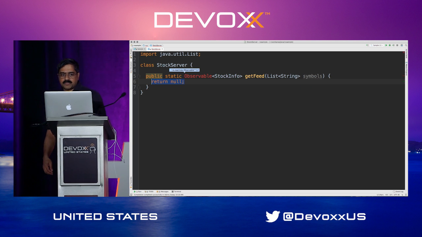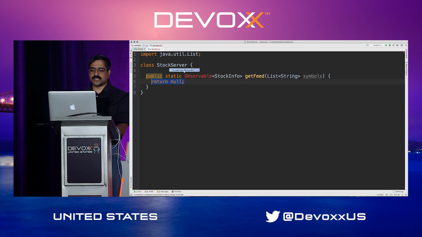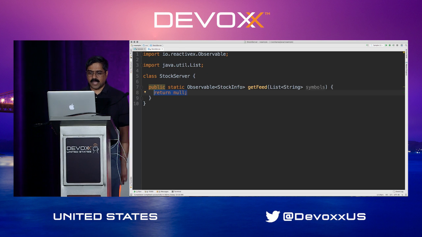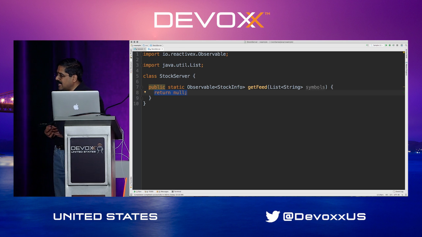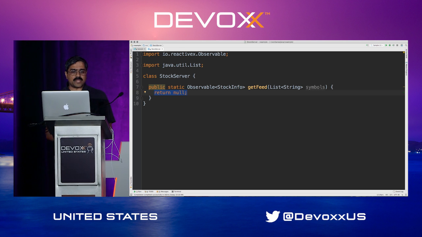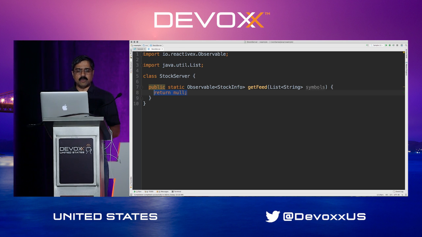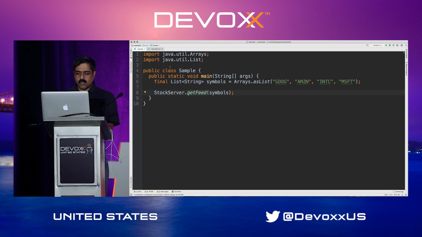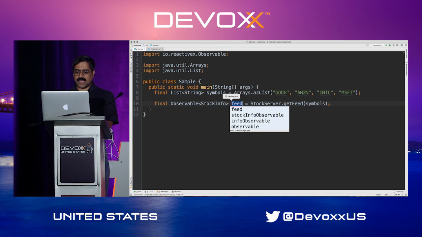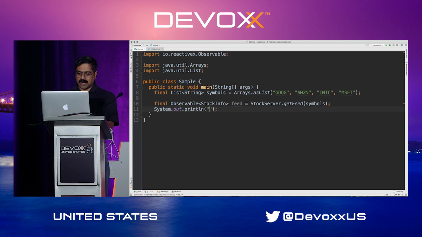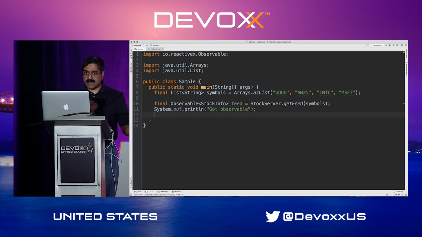So I start with an observable, and that observable, as you can see, is coming from the io.reactivex.observable. So how do I go about creating an observable? How do I use it? We'll come back to that part in just a few minutes. So we'll move on to this side over here. Well, now that I have an observable on my hand, I'm going to say that's the feed. And then, of course, I'll go ahead and say got observable, and I have an observable at my hand. But I want to go ahead and do something with the observable. I've not done that yet. We'll come back to that in just a minute.